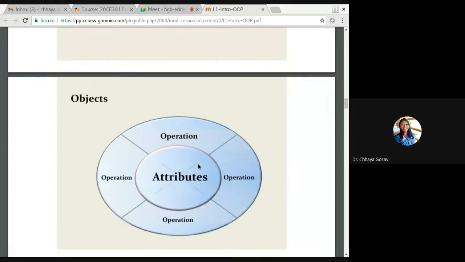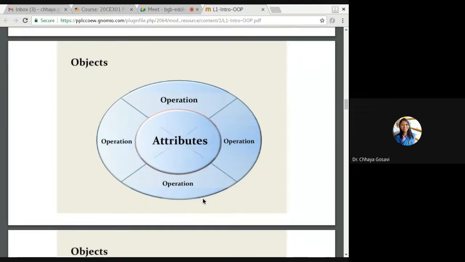The object has attributes and operations. The object is an entity which has state, behavior, and identity. Any object should be uniquely identified from other objects, so it should have its unique identity. For example, if we take a student, the student should have a roll number. Each student should get uniquely identified. Even if the name is the same, roll numbers are different.